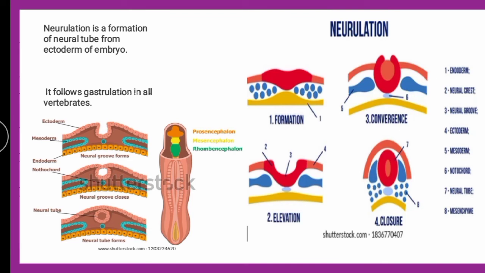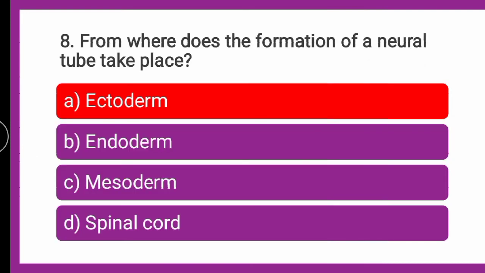So it is formed basically from the layer called ectoderm. So the correct answer is ectoderm. Neural tube formation takes place from ectoderm.